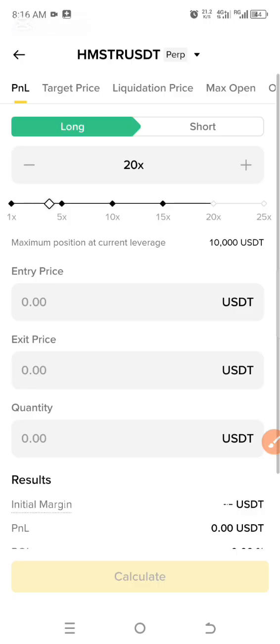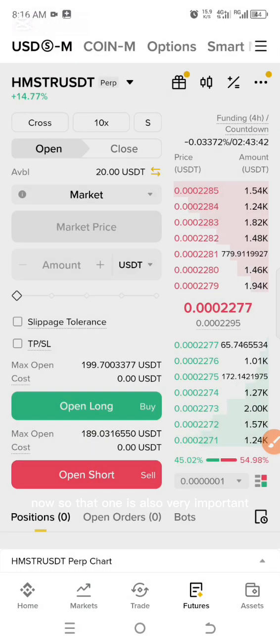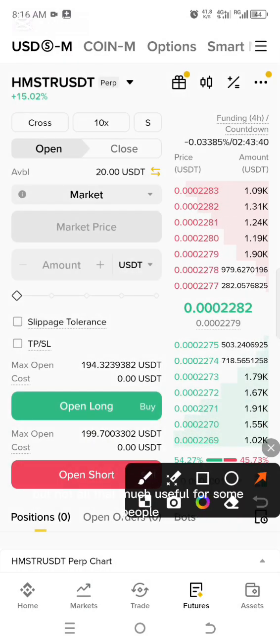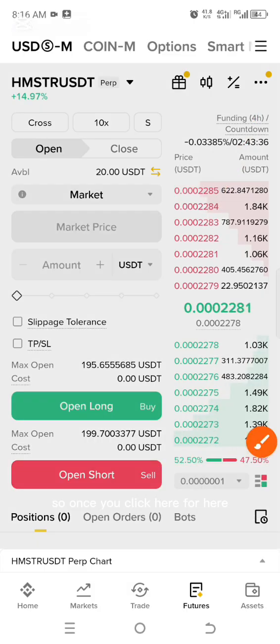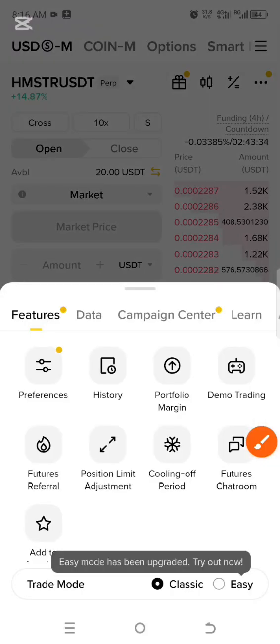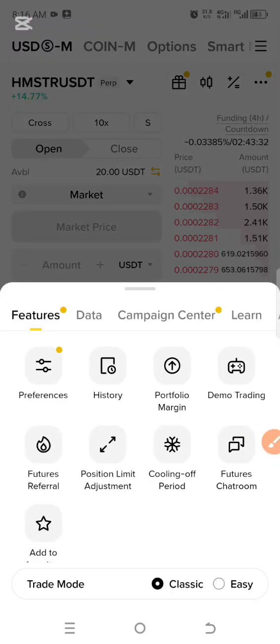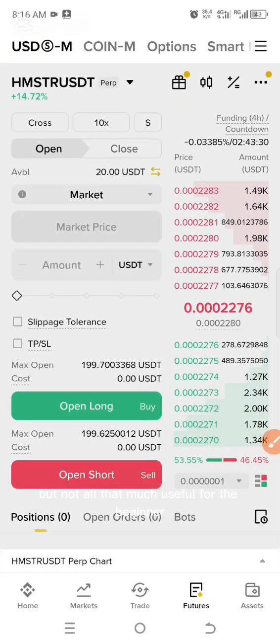If I use 15x leverage, how much margin would I have used, and the P&L. That is also very important, but not all that useful for some people. Once you click here it can help you understand more things, but it is not all that useful for the beginner.